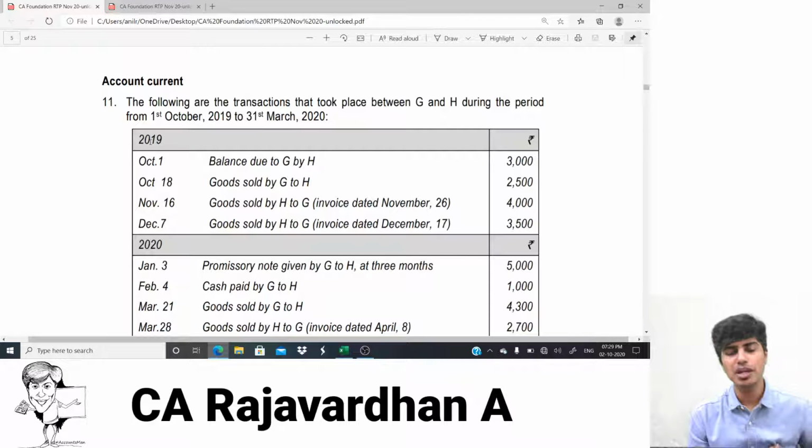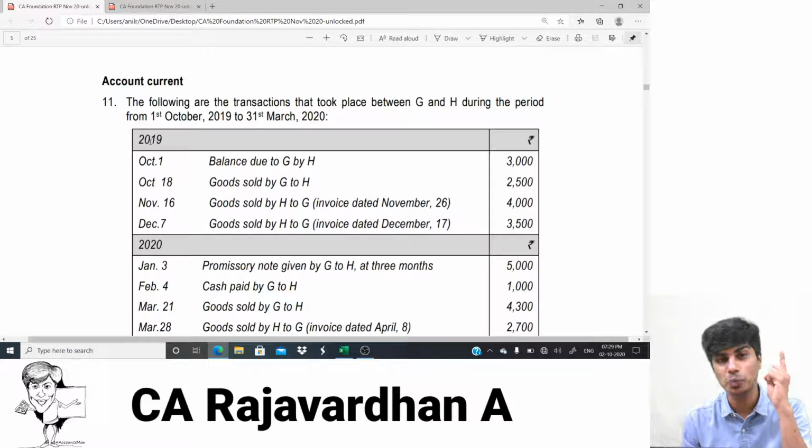If you want, I can do the interest table method also. In the examination, if they don't mention anything, always do it under the product method because the product method saves time. I'll repeat, in the examination always do the product method if they don't mention, because it saves time.